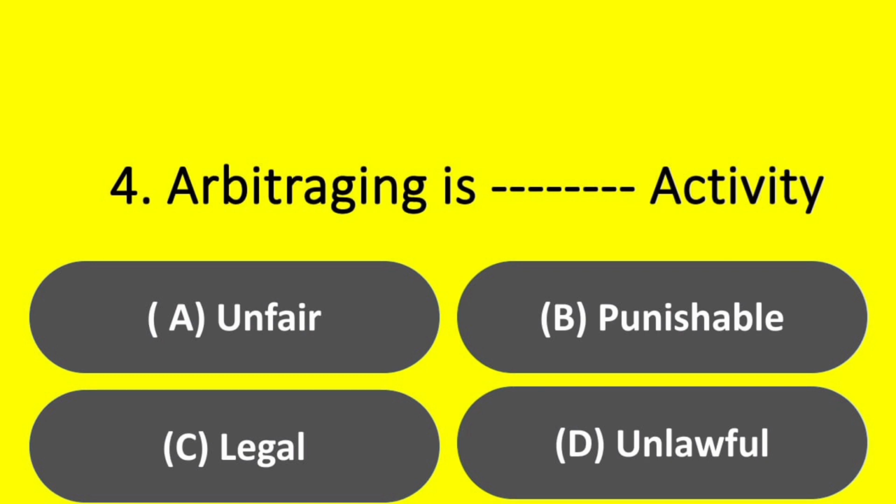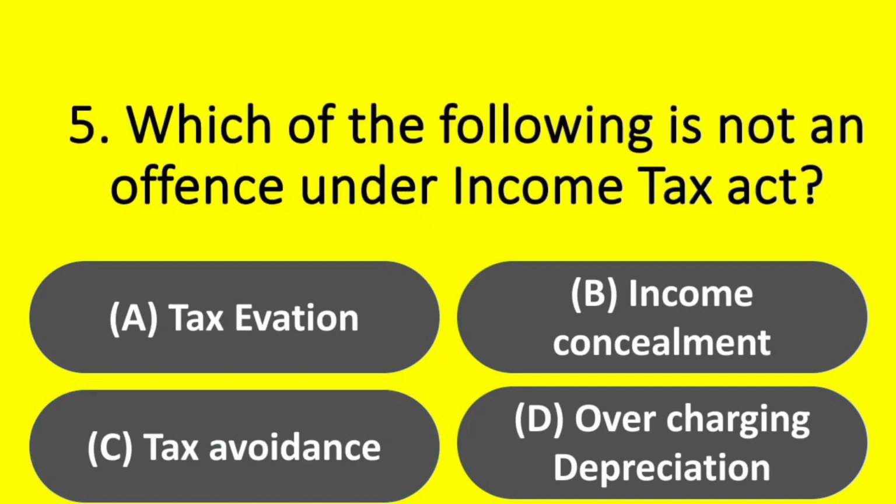Question. Arbitraging is dash activity: unfair, punishable, legal, unlawful. Answer option C. Legal. Next question.